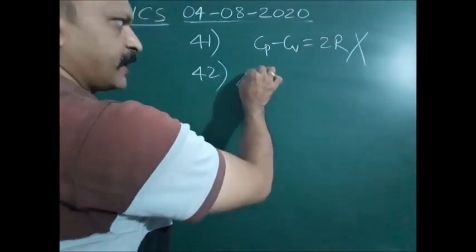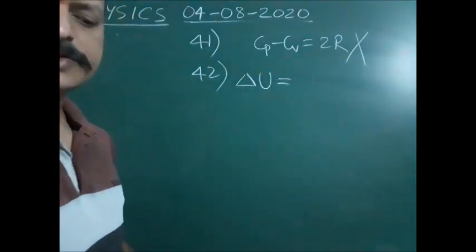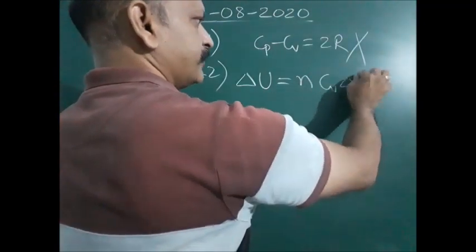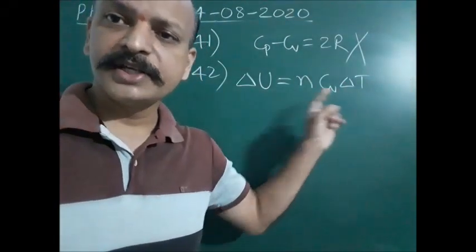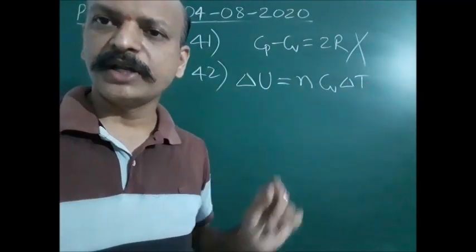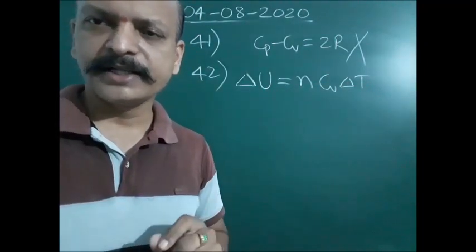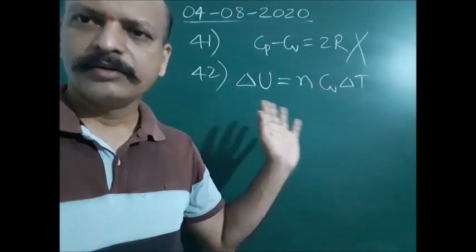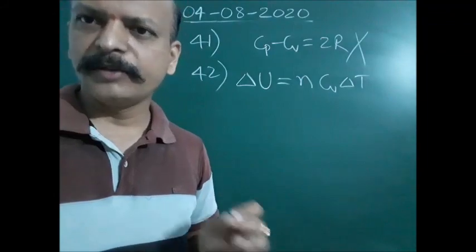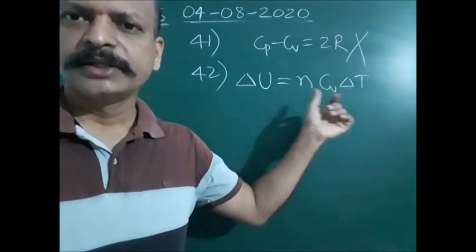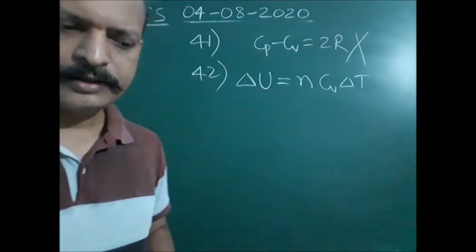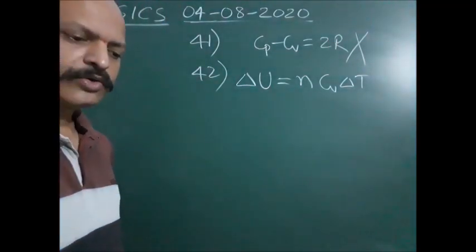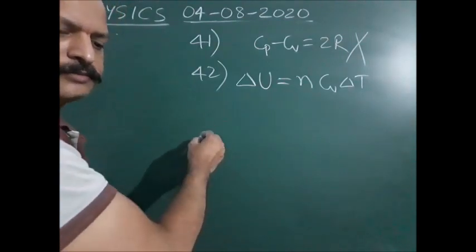Change in internal energy delta U will be n Cv delta T. It depends only on the change in temperature, but not on any other condition. Therefore, it does not depend on constant volume or constant pressure. In any condition, delta U is the same. That's why it is the third option. Next, let us see question number 43.